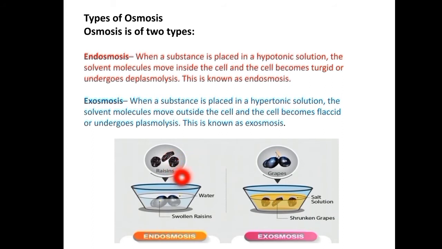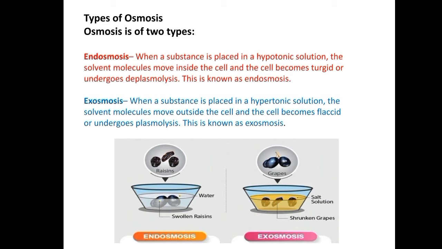So the solution here is the hypotonic solution, and the skin of the dry grapes behaves like a plasma membrane, a semipermeable membrane. In this condition they favor endosmosis. So endosmosis is nothing but the entry of water resulting in a net gain of water.